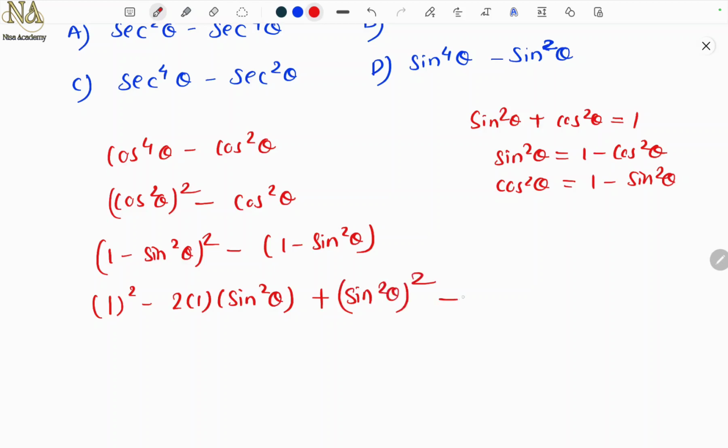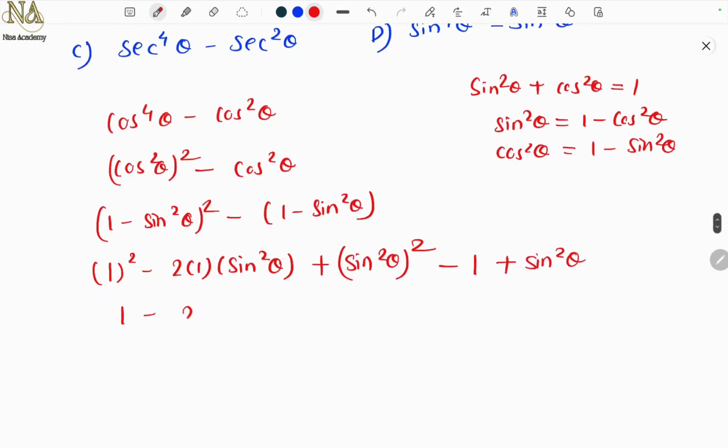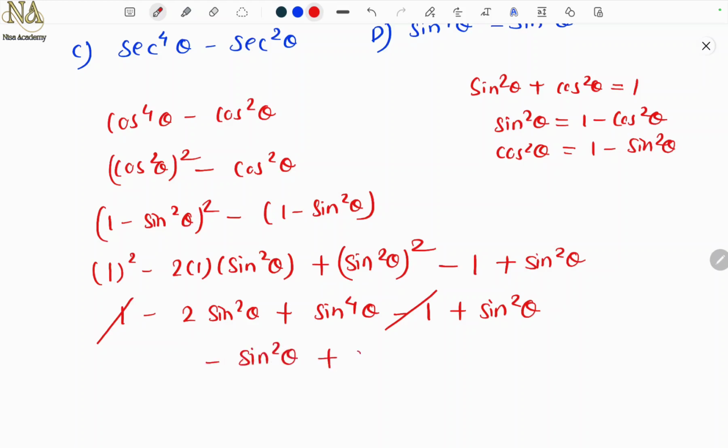Minus this, I can write minus 1 plus sine square theta. So this is 1 minus 2 sine square theta plus sine raised to 4 theta, minus 1 plus sine square theta. Plus 1 minus 1 gets cancelled, minus 2 sine square theta plus sine square theta is minus sine square theta, and plus sine raised to 4 theta.